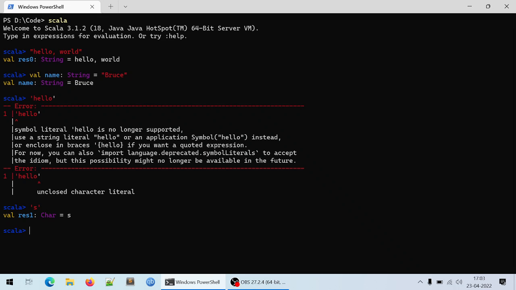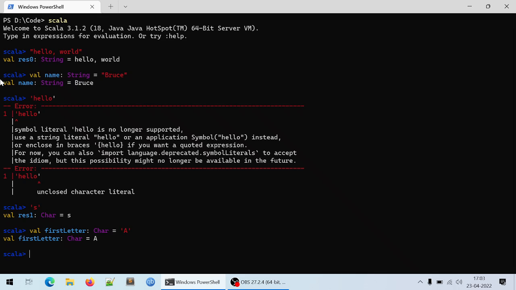Let's define the first letter as a character variable with the initial value as A to practice. For example, first letter, then colon, then type, which is in our case Char, equal to capital A. And let's see if this works, and yeah, it is working. So we now know how to define a character data type or a character variable in Scala.